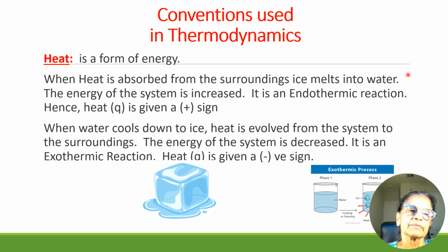Ice melts into water. The energy of the system is increased. It is an endothermic reaction. Hence heat is given, Q is given a positive sign. The other one is exothermic reaction. When water cools down to ice, heat is evolved from the system to the surroundings. The energy of the system is decreased. It's an exothermic reaction. Heat Q is given a negative sign. Here ice melts, which is an endothermic reaction, and here water frozen to ice is an exothermic reaction. So this is the sign convention for heat.